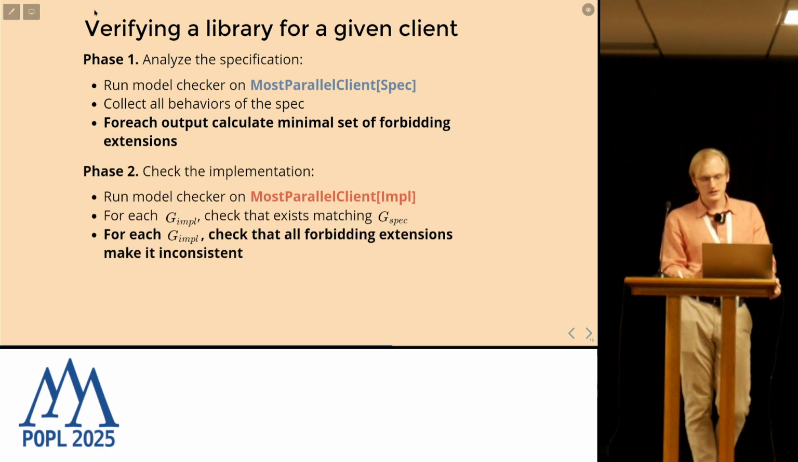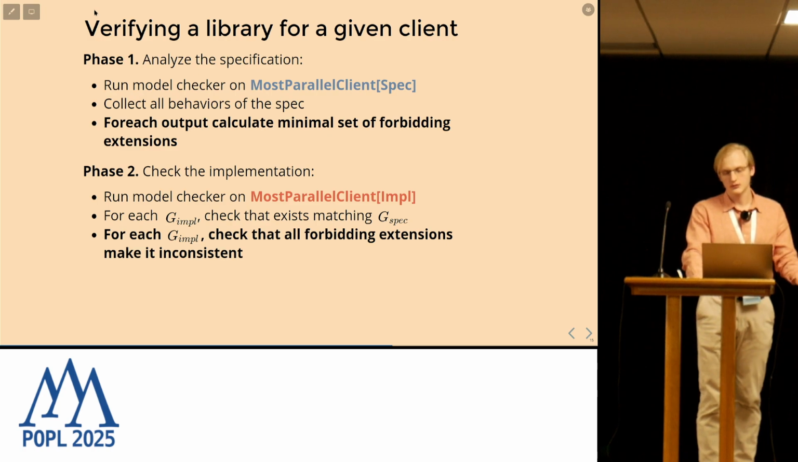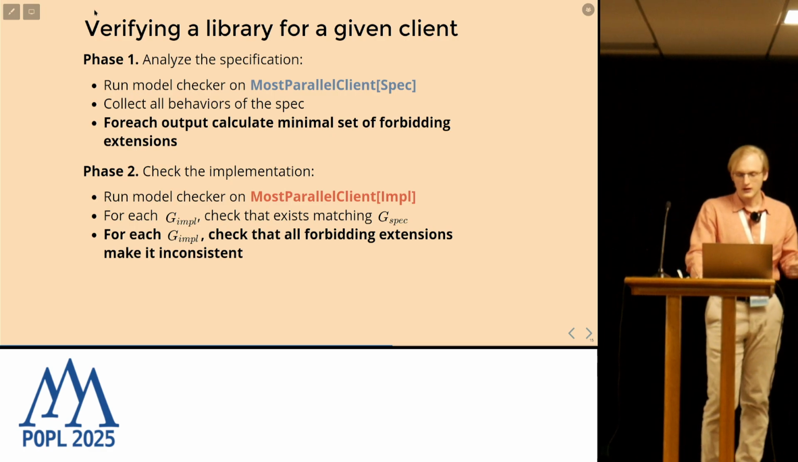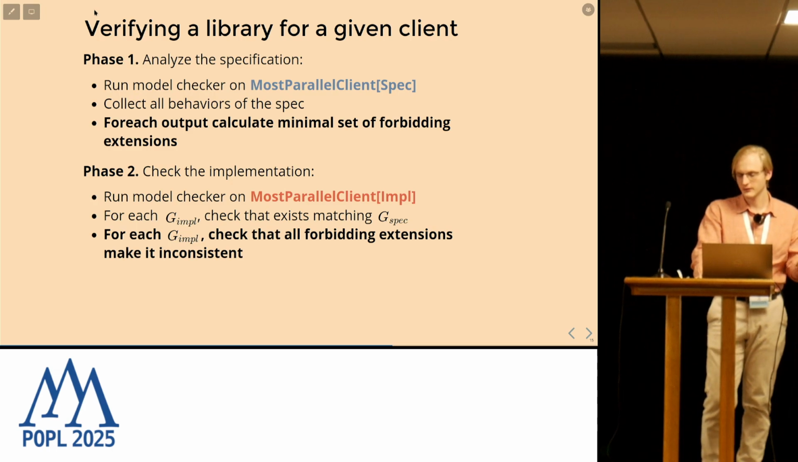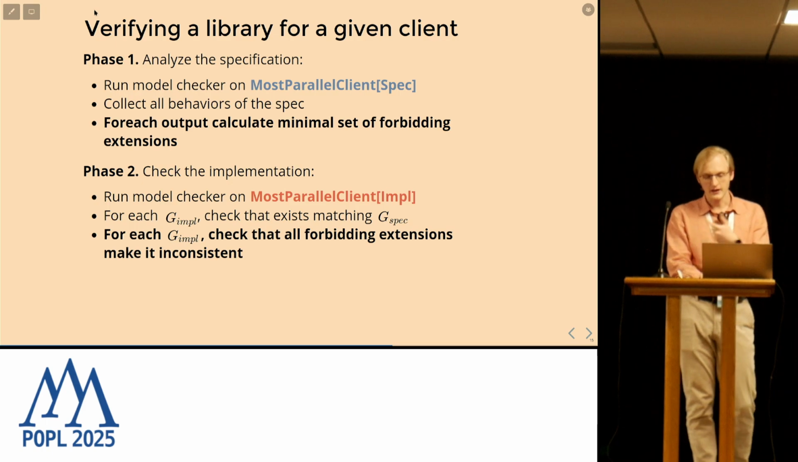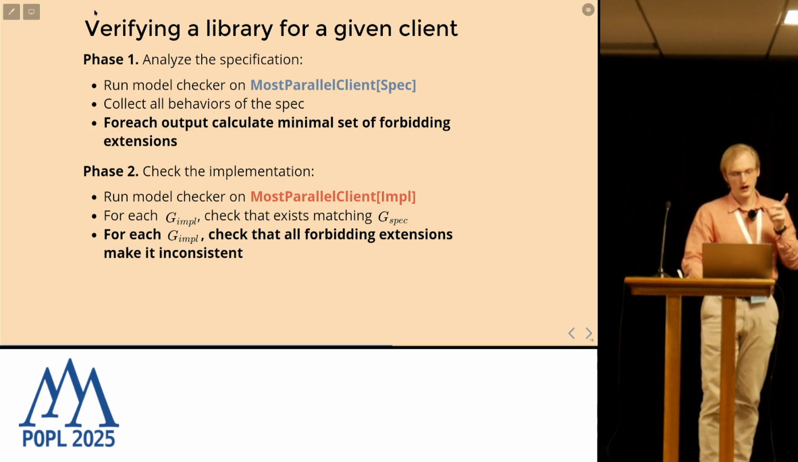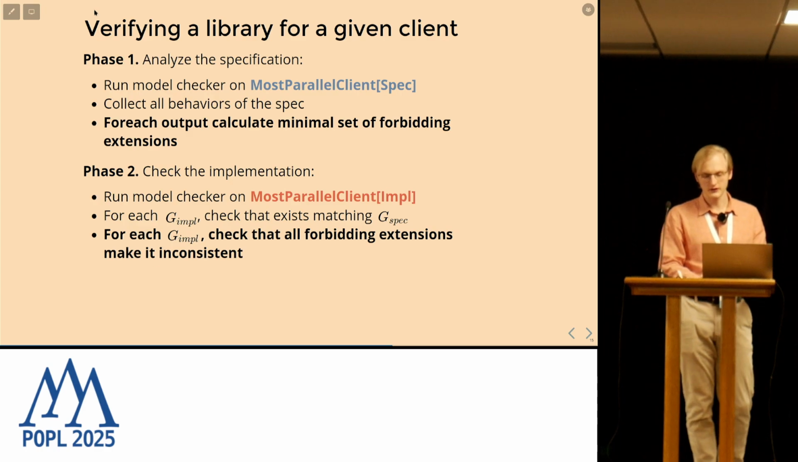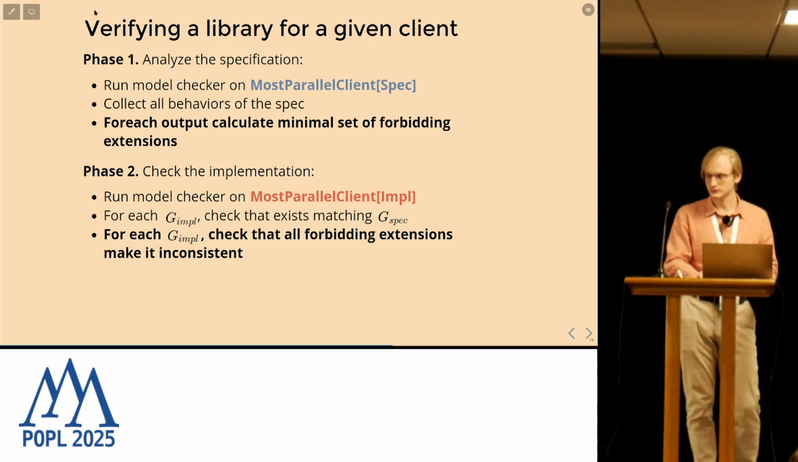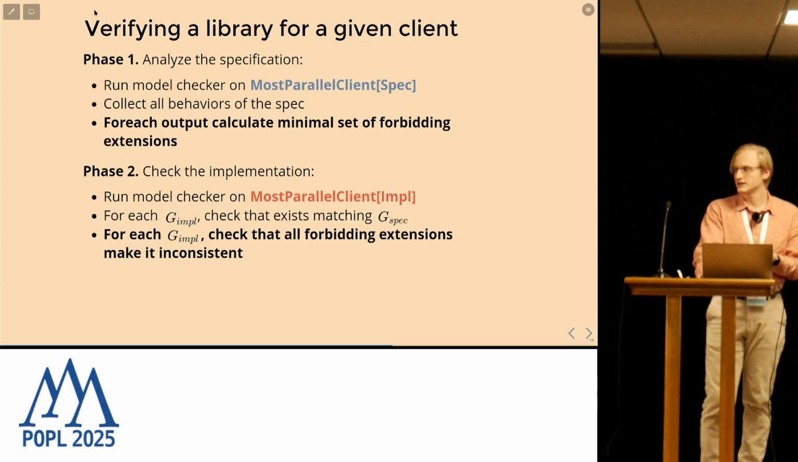In the second phase, we are checking the implementation, running the model checker on the most parallel client with the implementation, checking that each execution graph has some matching execution graph of the spec, and then checking that the output of this implementation graph cannot be observed by the forbidding extension, so it makes it inconsistent.